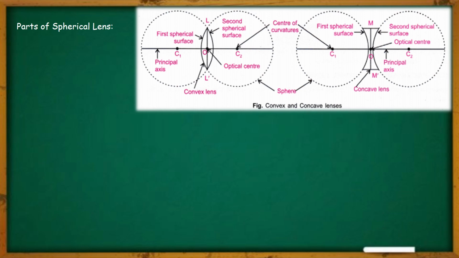So these are the focus points of the two different lenses. And the principal axis is the straight line which is passing through the two different centers of curvature. So these are the parts of two different types of spherical lenses.